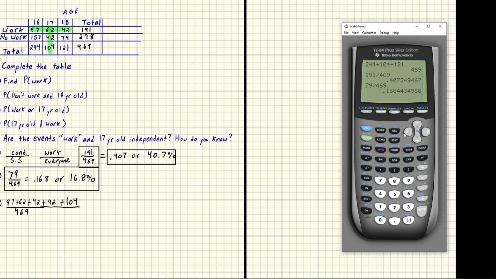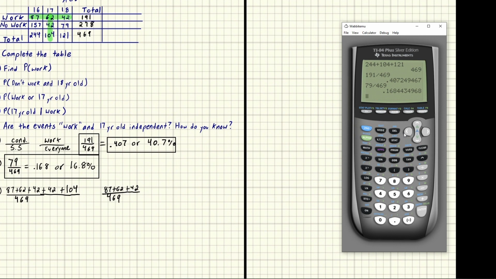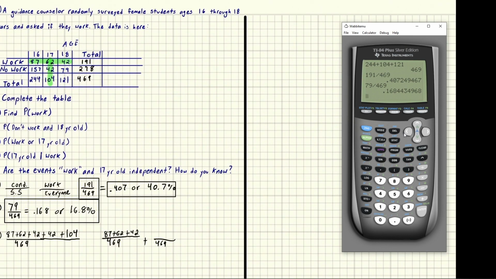Alternatively, you could write, over 469, using the formal definition, 87 plus 62 plus 42. This is the probability that they work. These are all the work numbers, this row here. And then plus the probability that they're 17 years old.